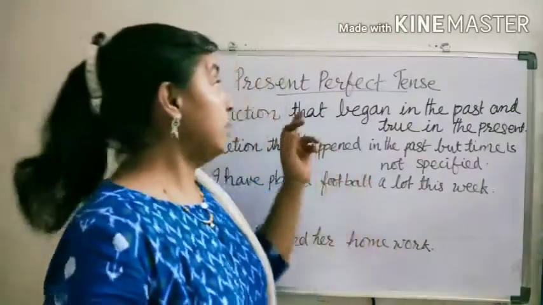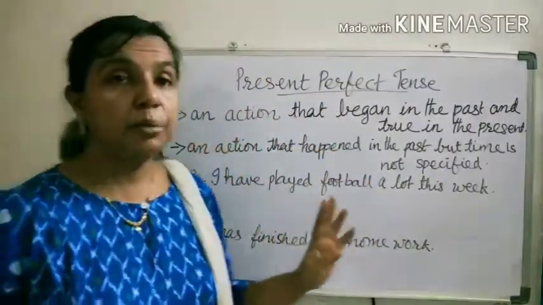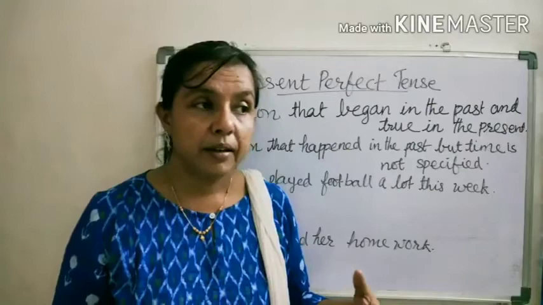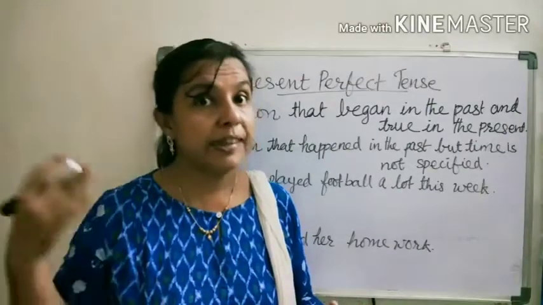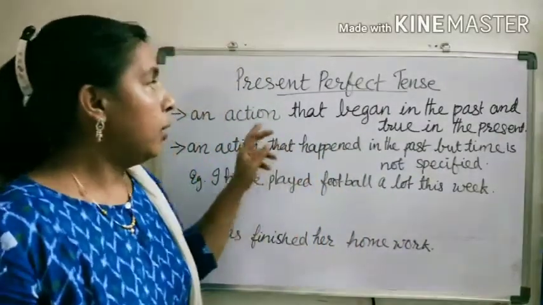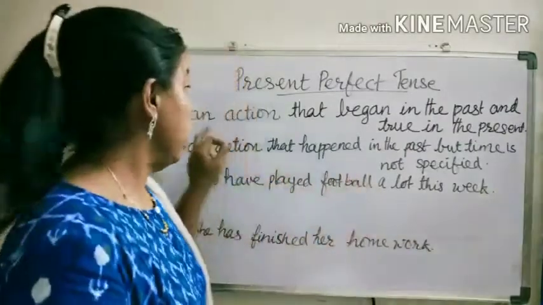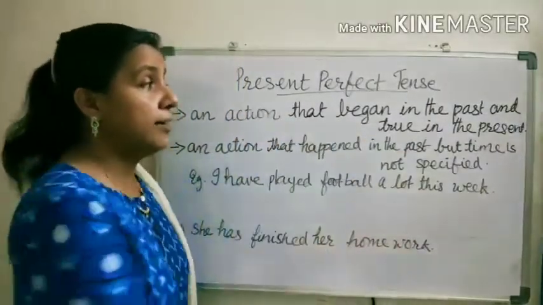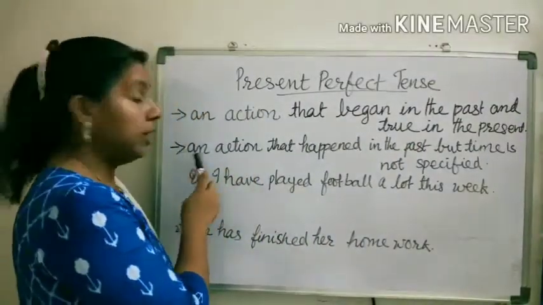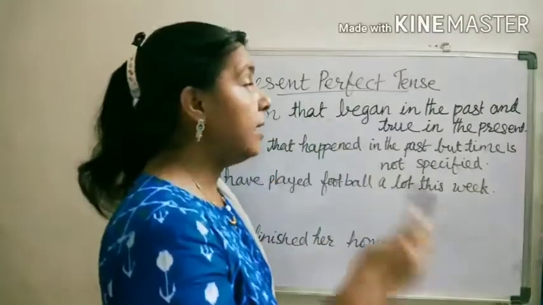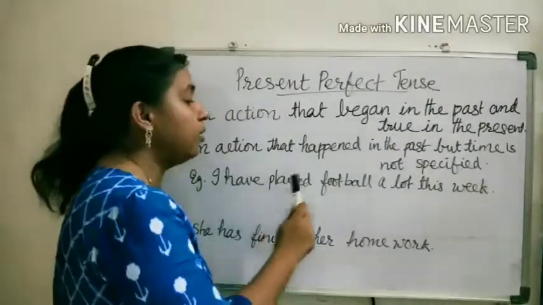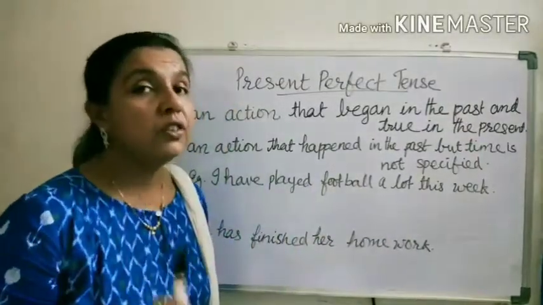Next, present perfect tense. In your textbook, the present perfect tense and present perfect continuous tense are given in verbs expressing the past in the next chapter, but I am taking them here. Present perfect tense refers to an action that began in the past and is true in the present. Still it is valid. It also refers to an action that happened in the past but the time is not specified. So let us see one example. I have played football a lot this week.